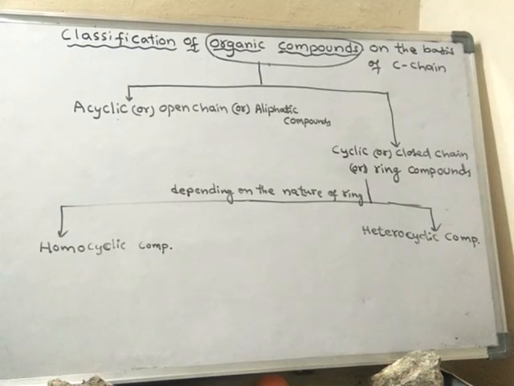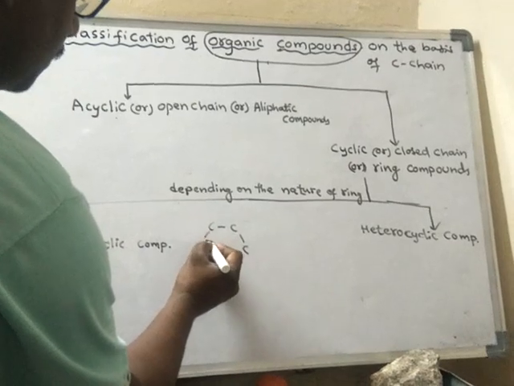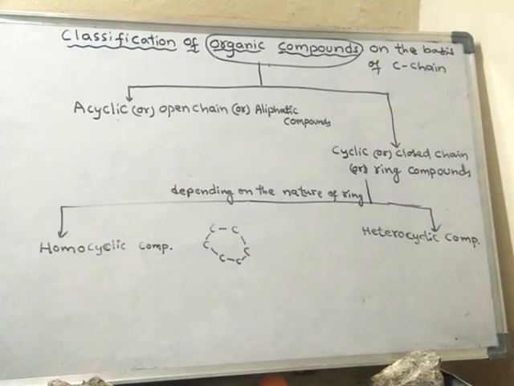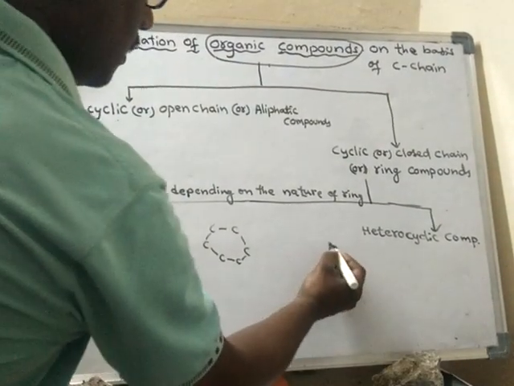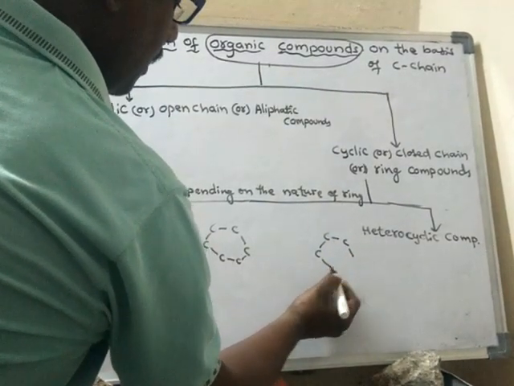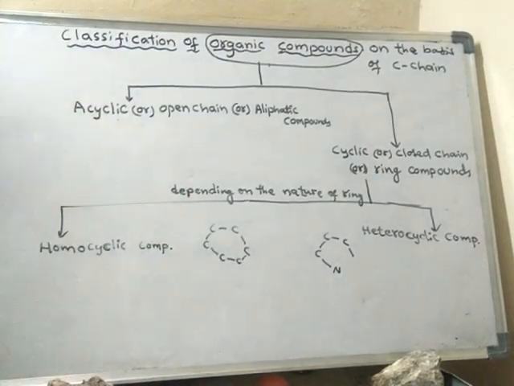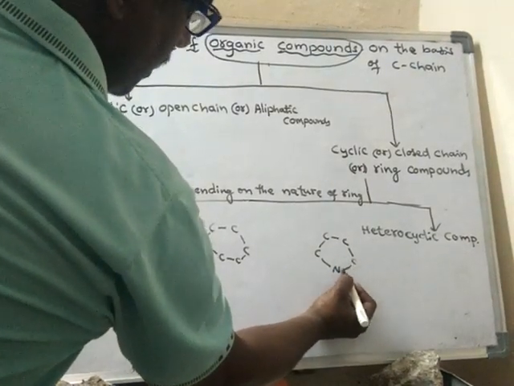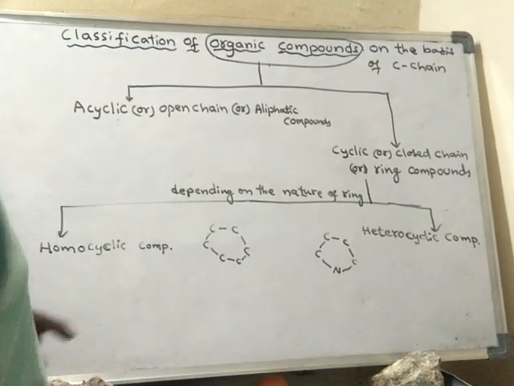In homocyclic compounds, the ring contains only carbon atoms, like this. Whereas in heterocyclic compounds, other atoms other than carbon are also present as part of the ring, like this.